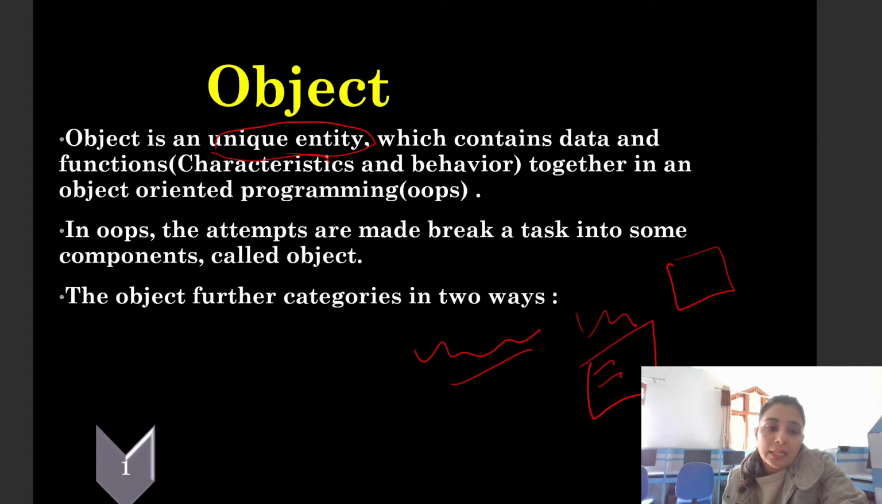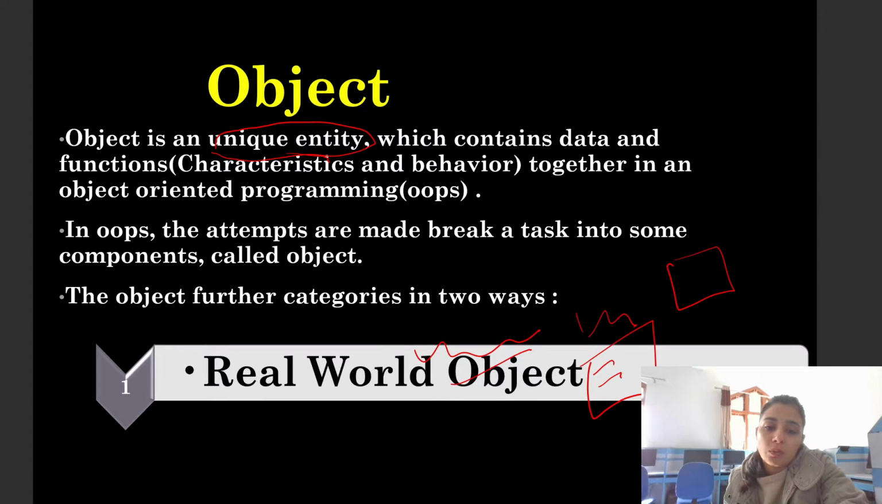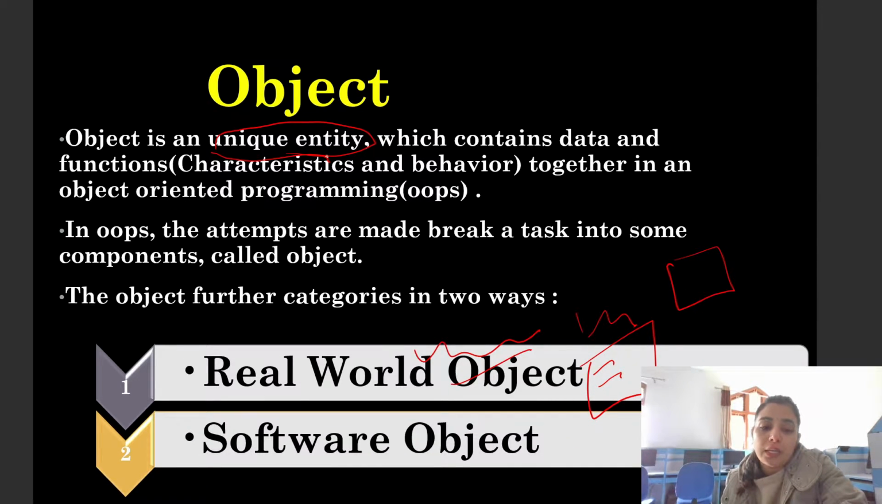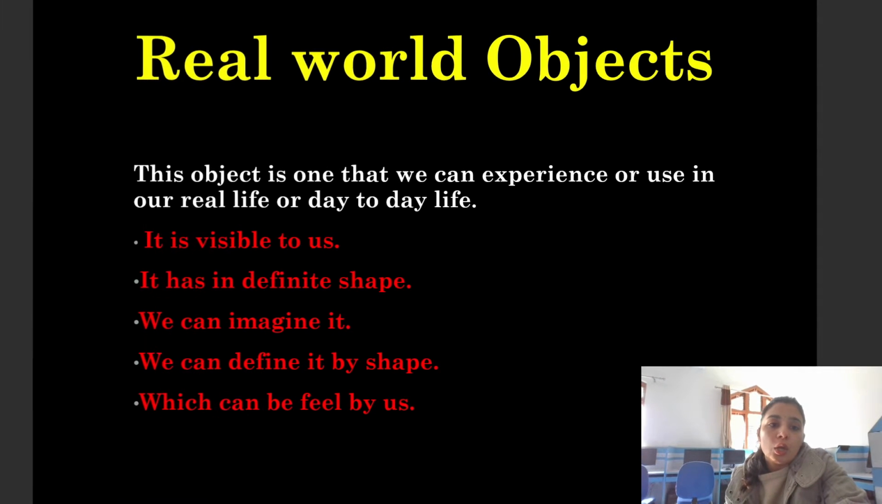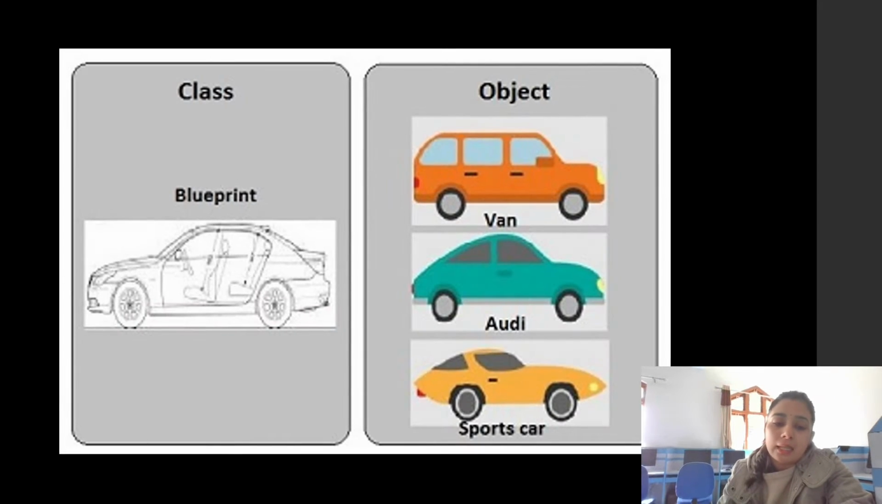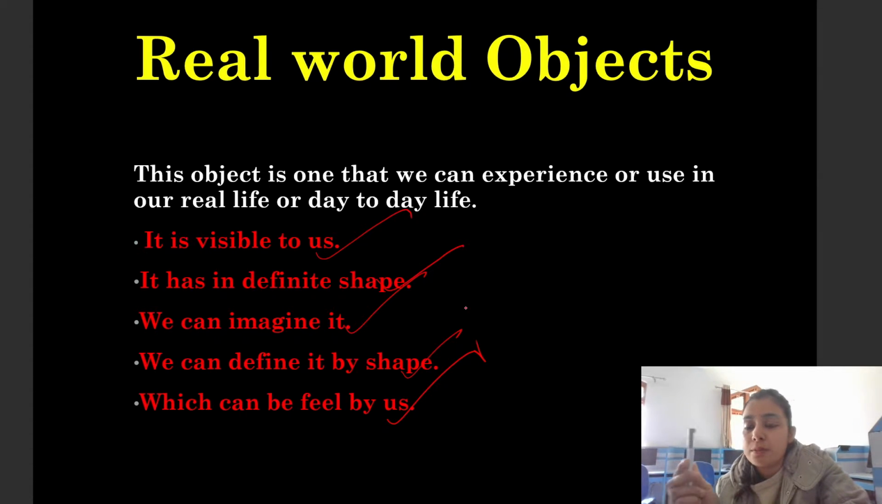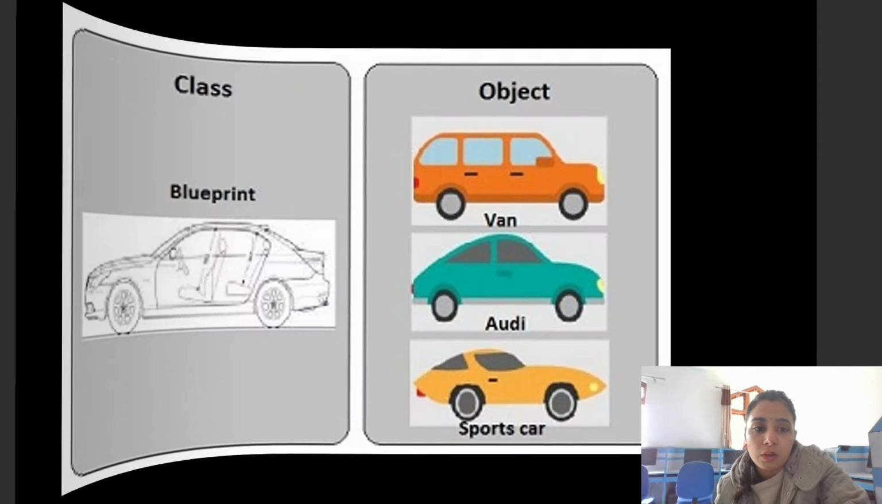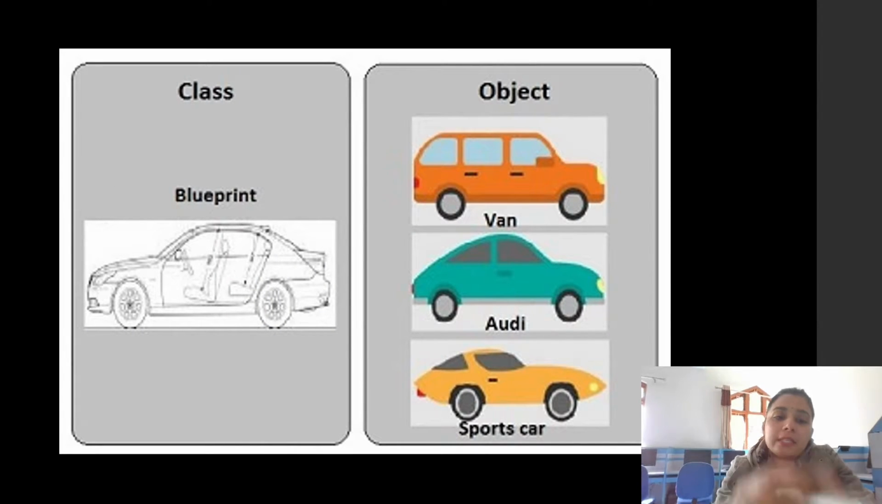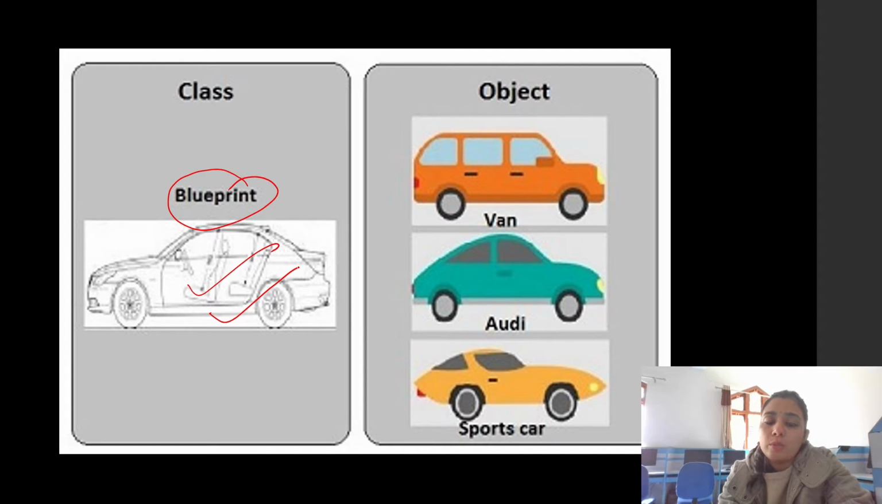So there are two categories. The first, as I already told you, is the real-world object, and the second is the software-world object. A real-world object is one that is visible to us and has a definite shape. We can imagine it, define its shape, and feel it as well. This pen is a real-world object. Now, what is the definition of a class? A class is a blueprint. With the same blueprint, we can create as many objects as we want. One blueprint and many objects.